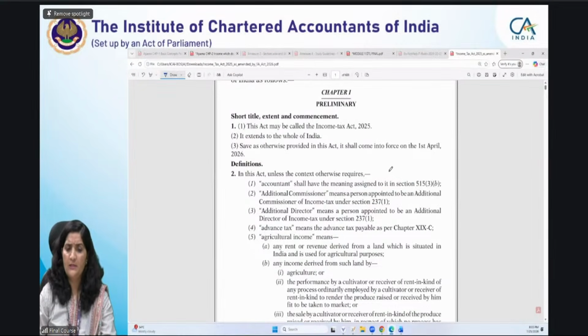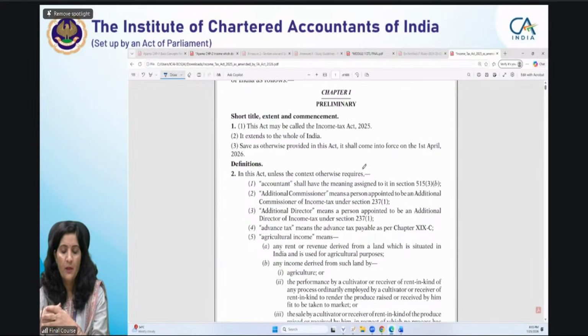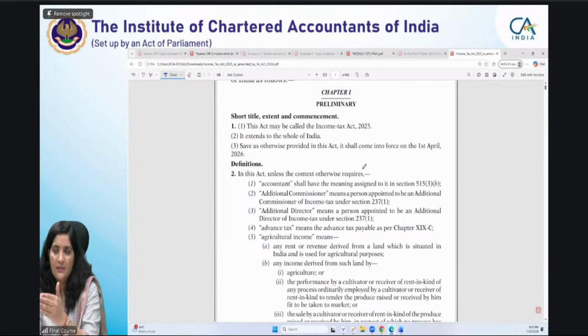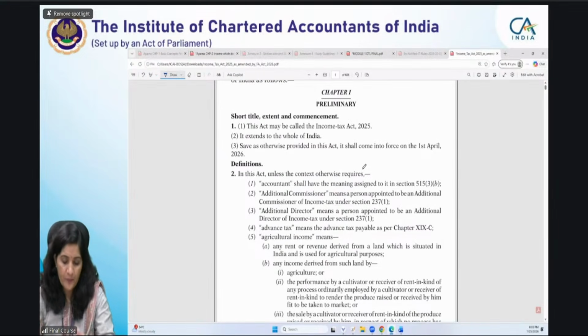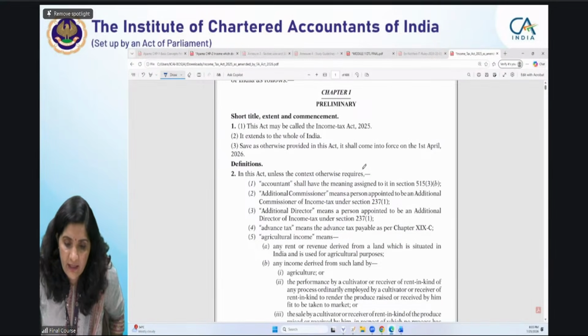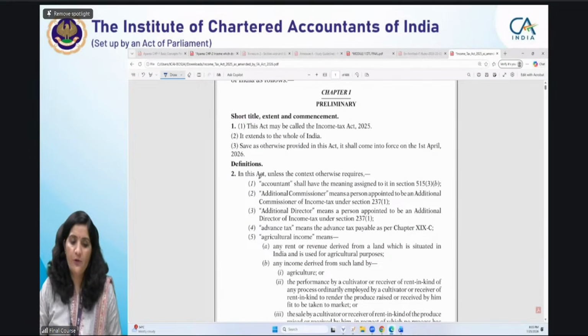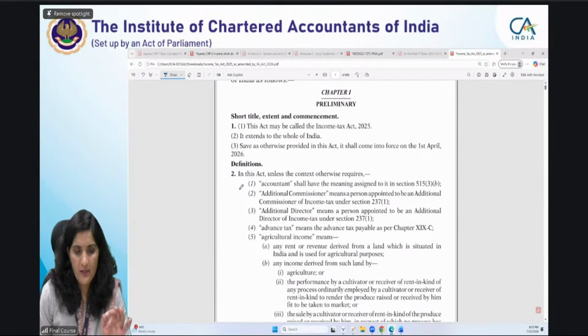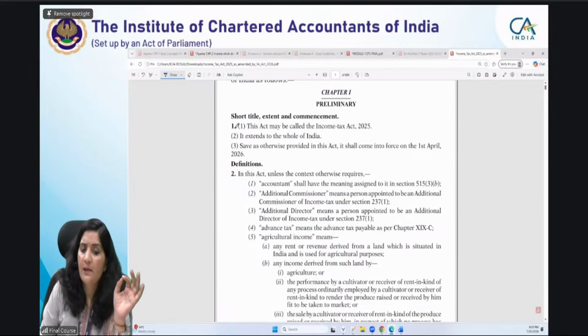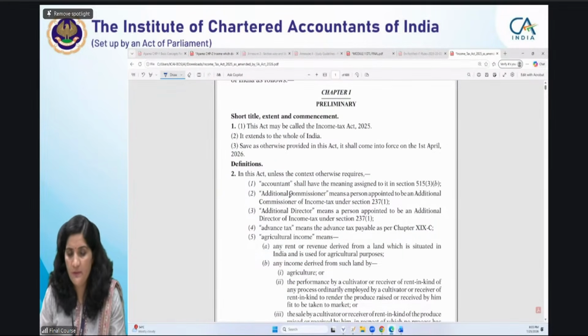Of course, both of your answers seem absolutely correct, because clauses are unrelated; they are not linked because they are not dependent on each other. But a section comprising subsections is related, and the subsections give meaning to each other. So independently we cannot read them and derive a different meaning. This is one of the very good answers I got from you. But frankly speaking, for example, this section 1, it's visible on your screens.